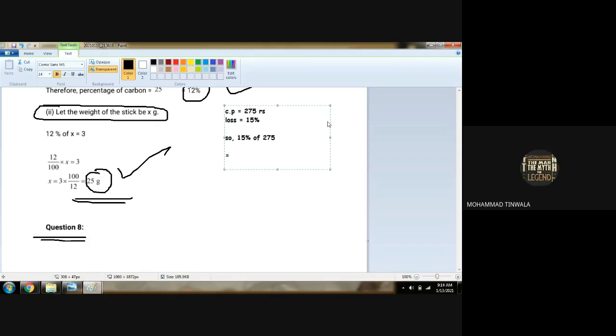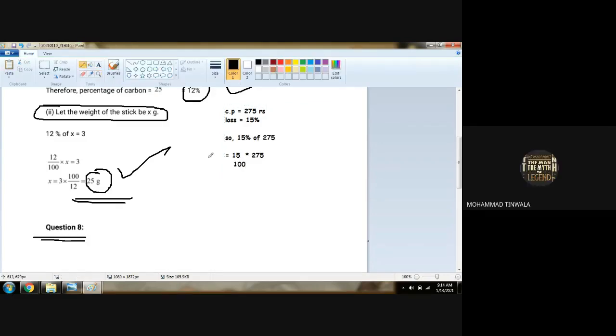Yes. So can I say 15 upon 100 multiplied by 275? Am I right or wrong? Right. Chalo, let's calculate. 5 20s are 100, 5 3s are 15.